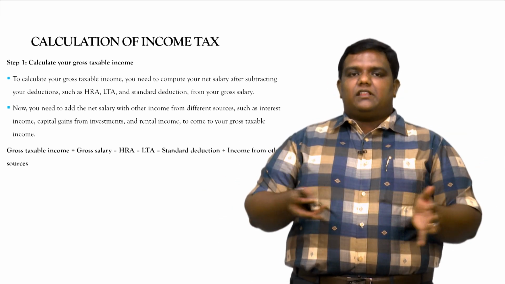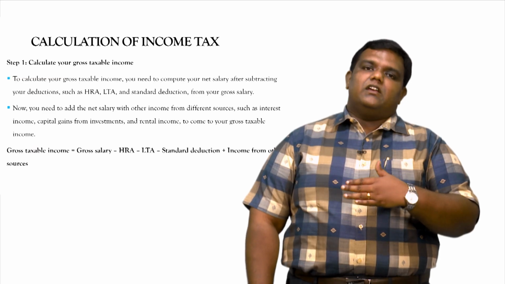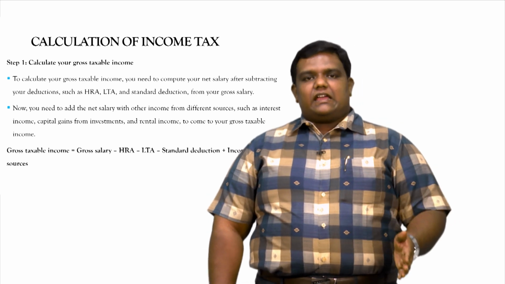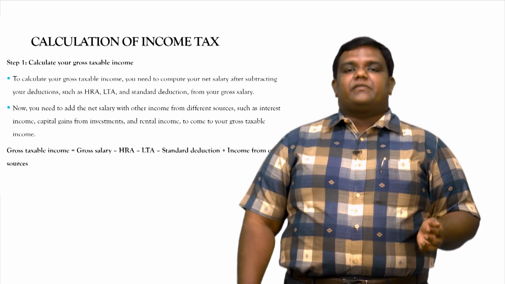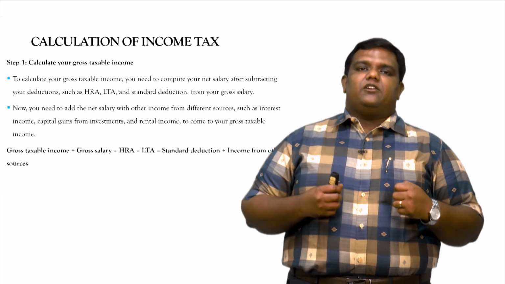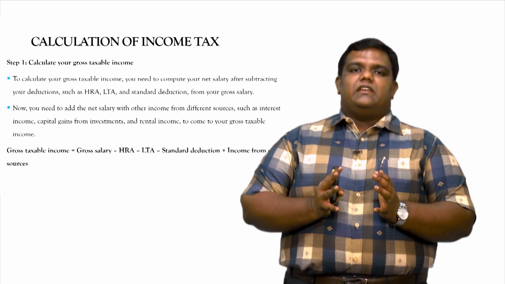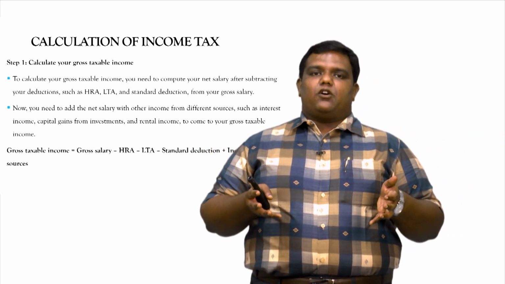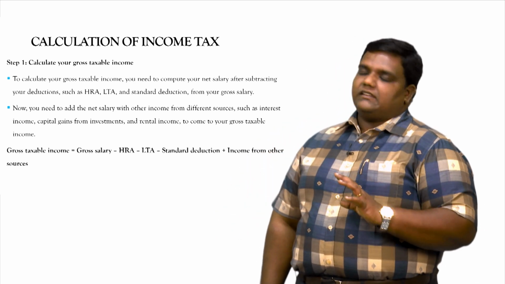Now we are just going to rethink whatever we discussed with regard to income tax. As I informed you earlier, as an individual we may have many sources of income from salary, business, profession, other sources and also from house property. Being an individual, if you are going to file a tax return, you need to calculate your tax liability. First, you have to pull up all the income under all the available heads of income and consider that amount as your gross taxable income.